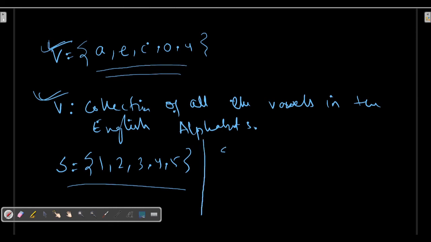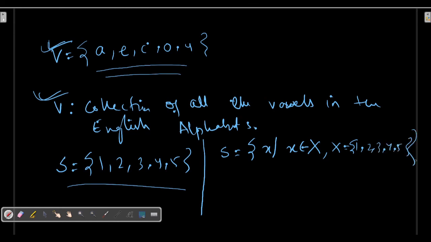So suppose S, I can write this as all the x such that x belongs to 1, 2, 3, 4, 5.